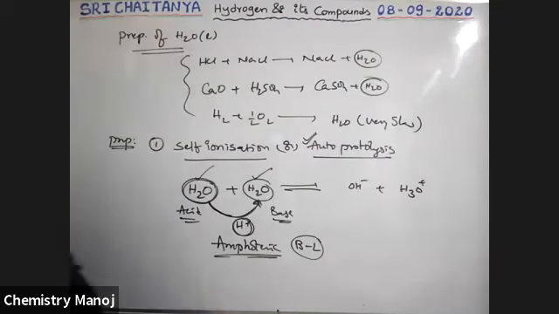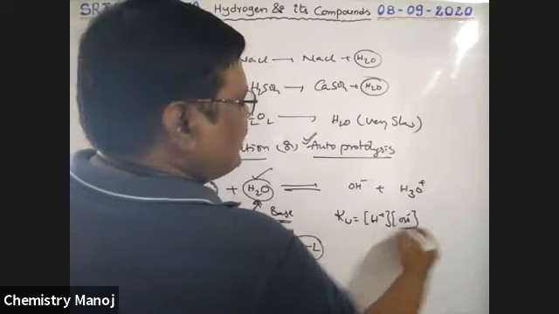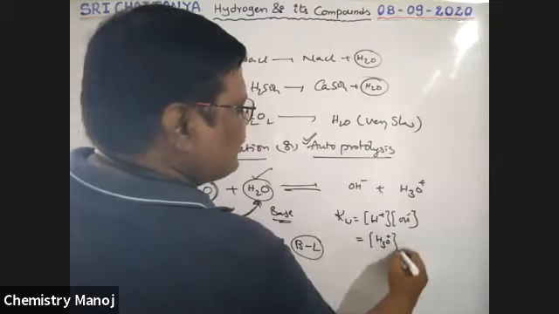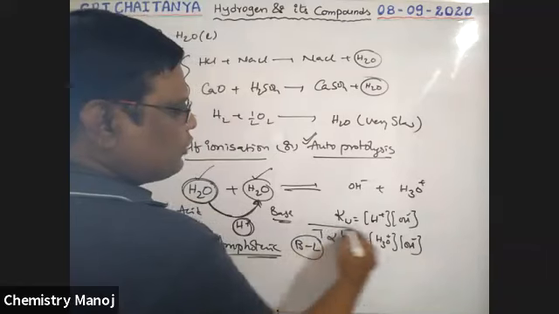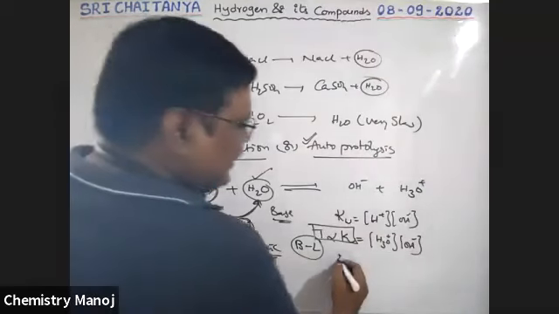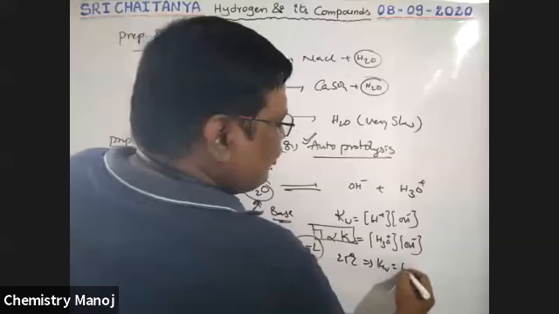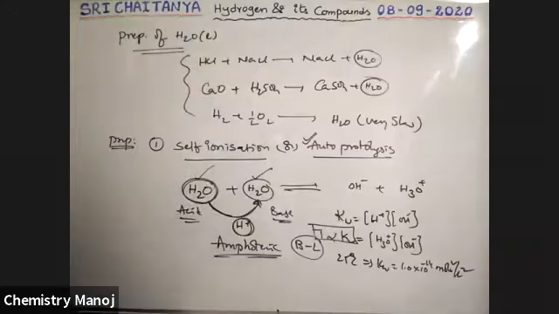Okay. So now Kw, the dissociation constant of water, is H plus concentration into OH minus concentration, which is nothing but H3O plus ion concentration into OH minus concentration, right? It is Kw. Its value is directly proportional to temperature. As temperature increases, Kw, that is the dissociation of water, also increases. So at 25 degrees centigrade, Kw is equal to 1.0 into 10 power minus 14 moles square per liter square. All those were completed at the time of ionic equilibrium, boys.